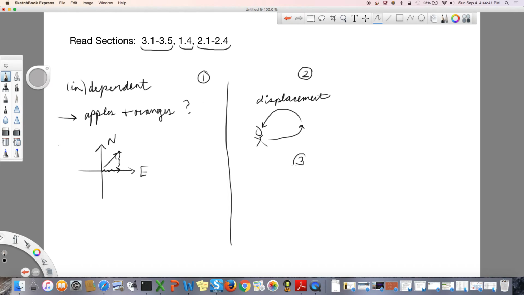Third, what does an odometer measure? And what does a speedometer measure? And how do those relate to this concept of displacement? And how does it relate to this concept of writing down things that are dependent or independent of each other?